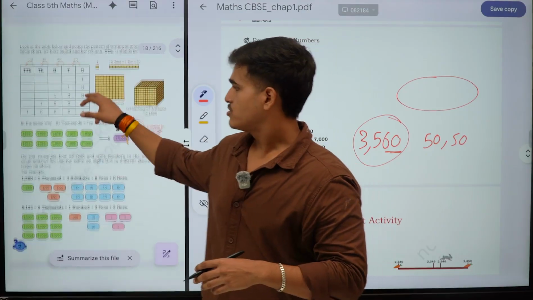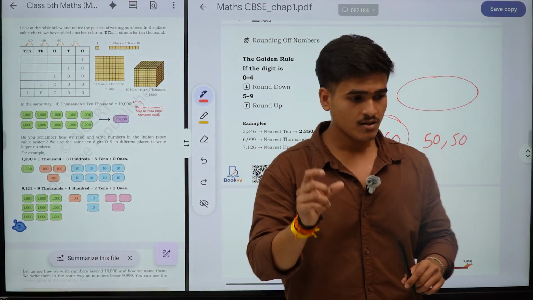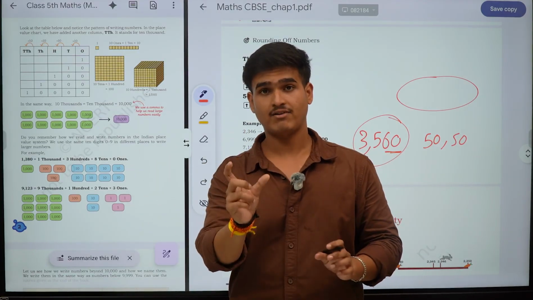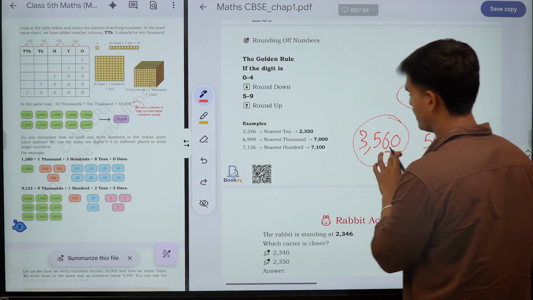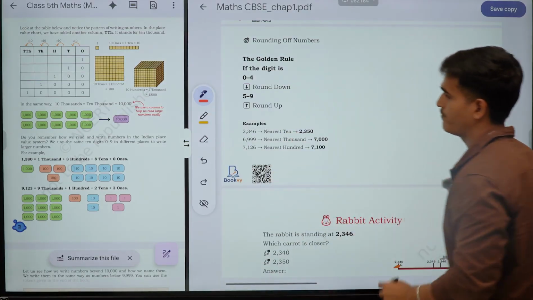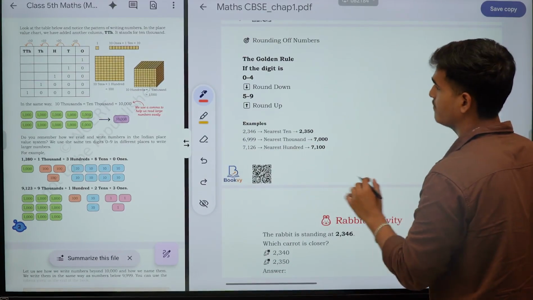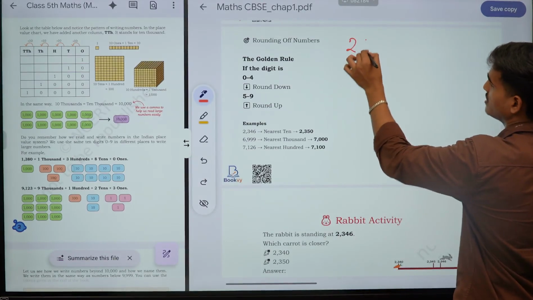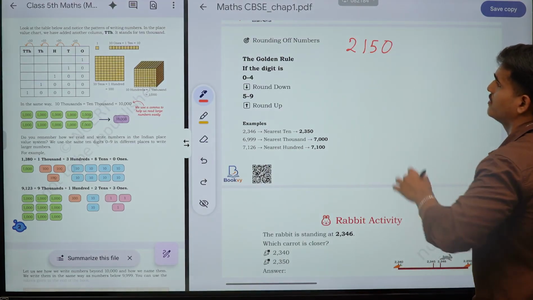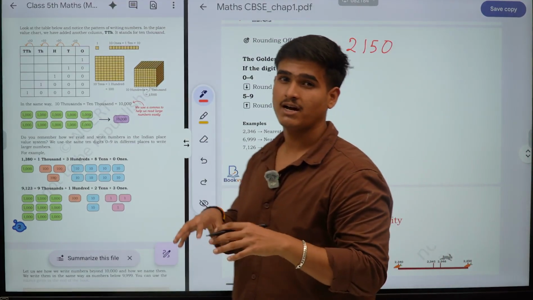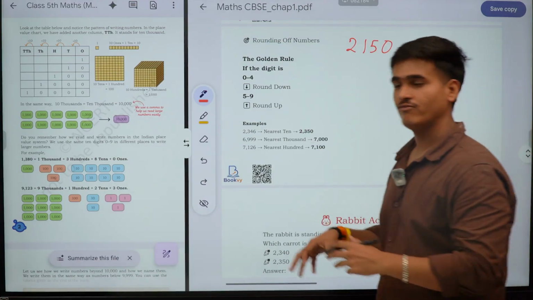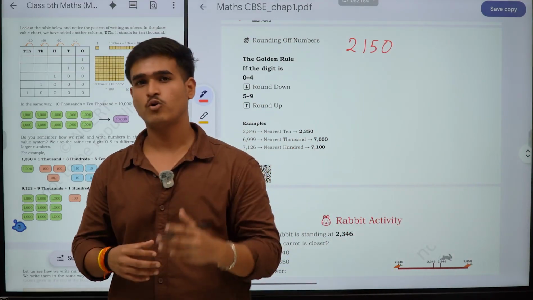So you travel many places, right? They don't give you the exact traveling kilometers and all. They are used to giving it in a certain way of writing. So first of all, what does the golden rule stand for? See, if you are having rupees of like 2,150, you will ask, sir, how would I know that this money is approximately about 2,000 or above 2,000? How would I know that? So there is a golden rule which is present in your school book.